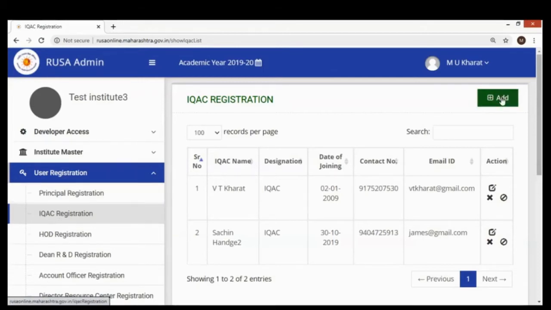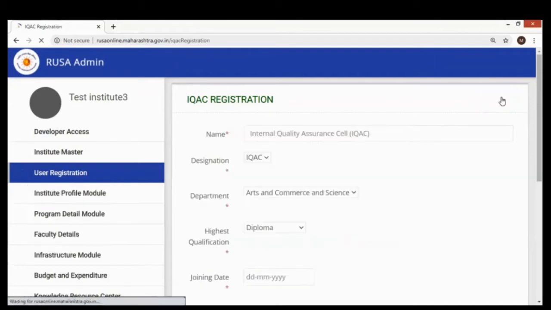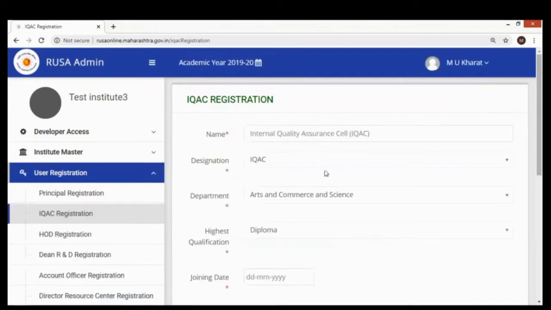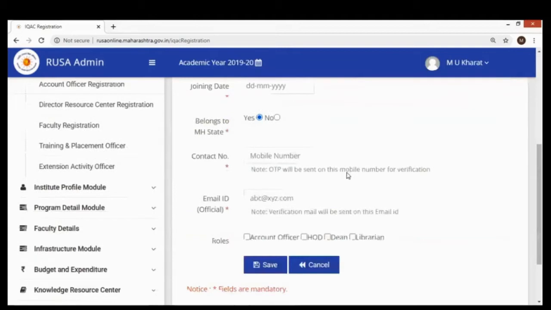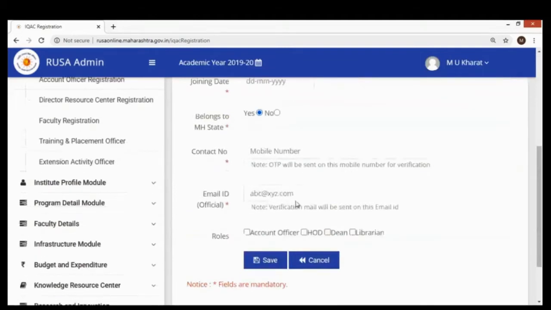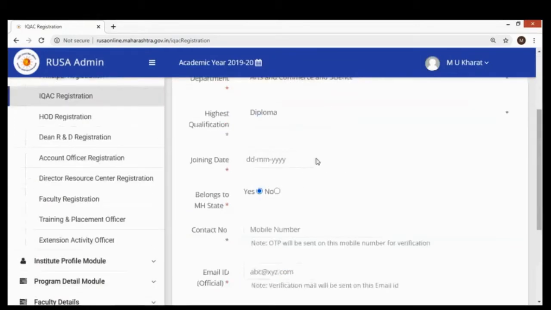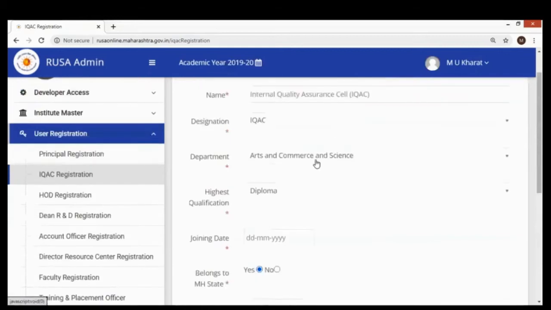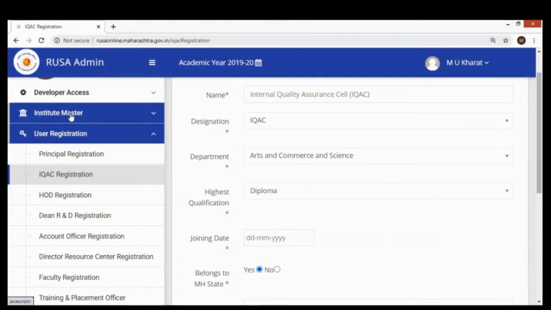Here, the principal can add a person as IQAC in charge with very basic information, like email ID and mobile number, date of joining of that person, highest qualification, and the department to which that person belongs. Whatever departments you have entered into the institute master, only those departments will appear over here.